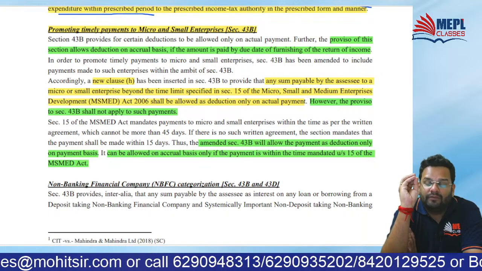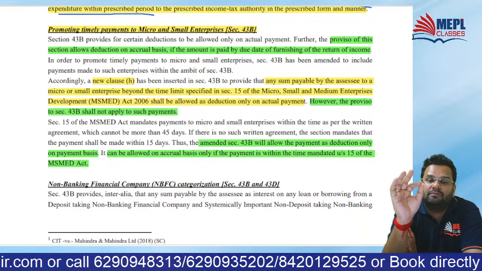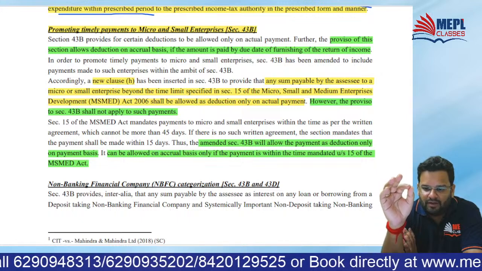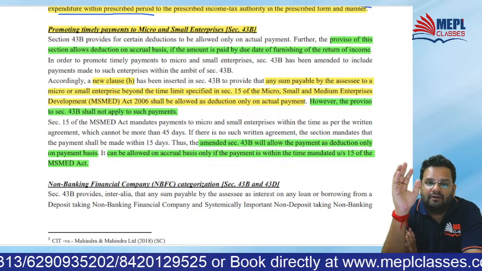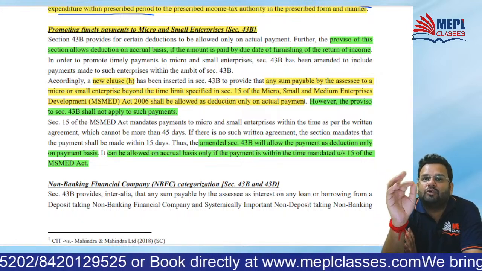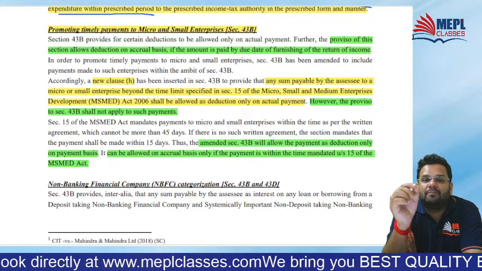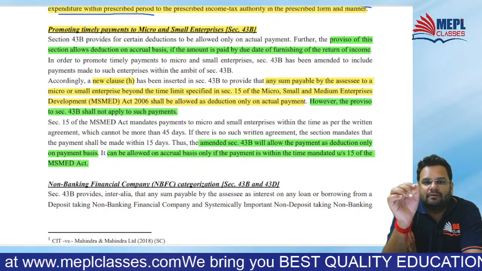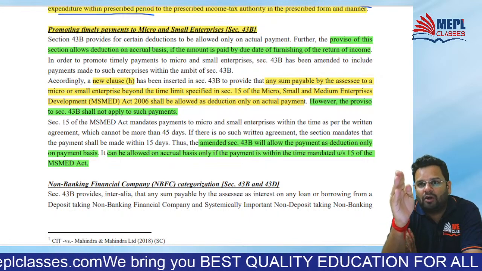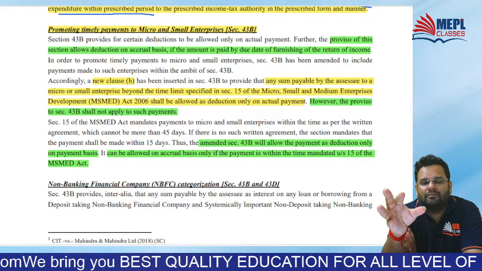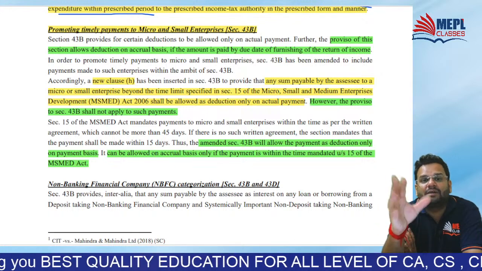Clear? Now they have introduced 43B clause H. And why does this become so critical? It is with respect to payment to be done to MSME. Means what? Small, medium, micro enterprise.